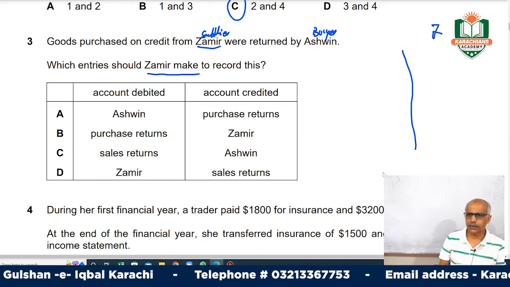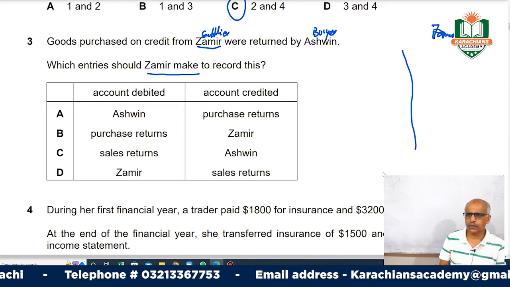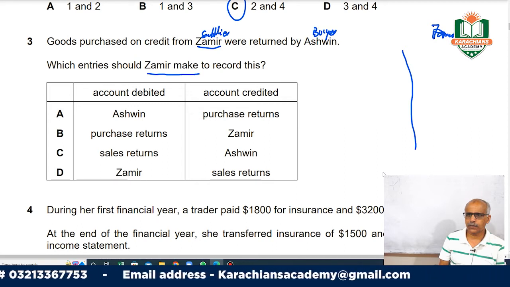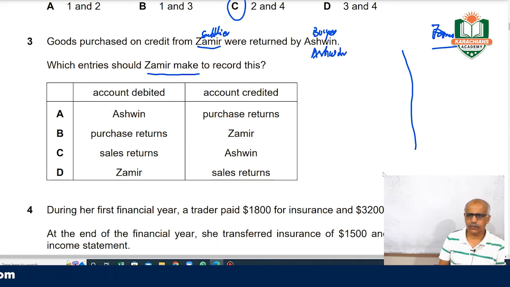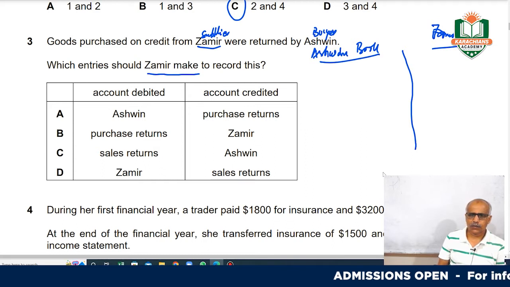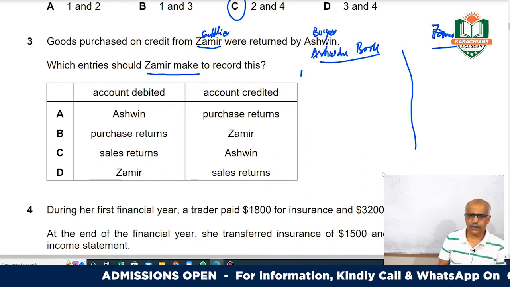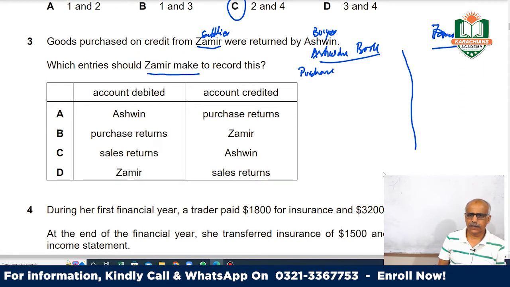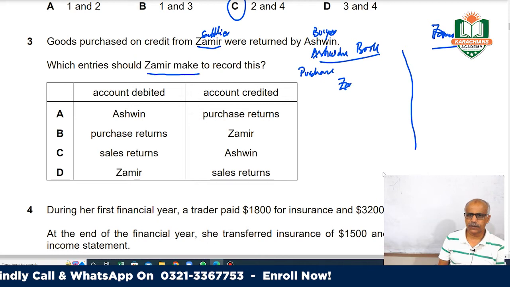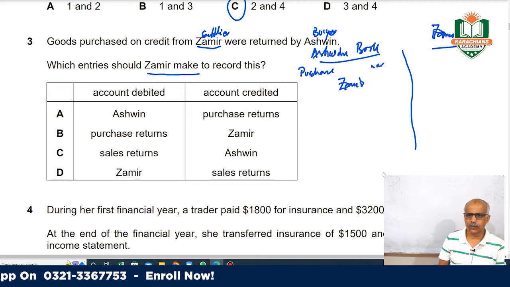This is Zamir's books, and these are Ashwin's books. When Ashwin purchases from Zamir, what entry is done? Purchases debit, and Zamir credit, whatever the amount is.